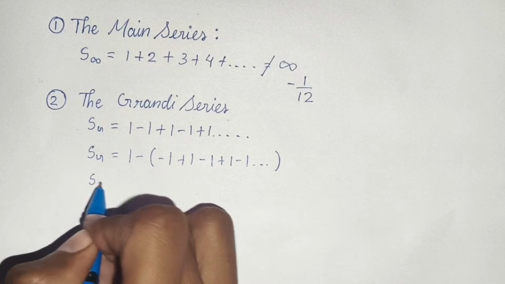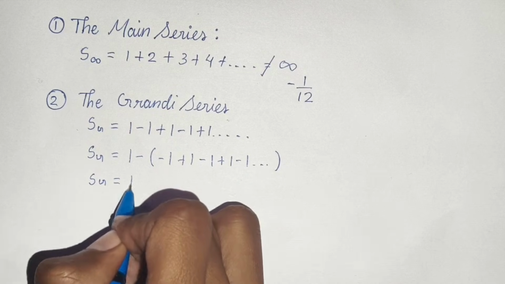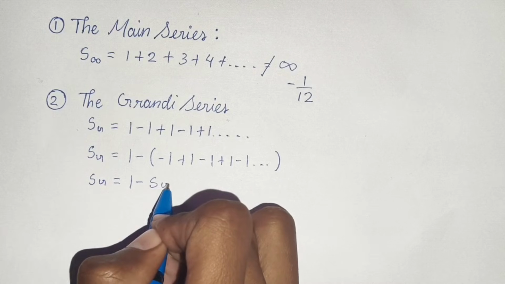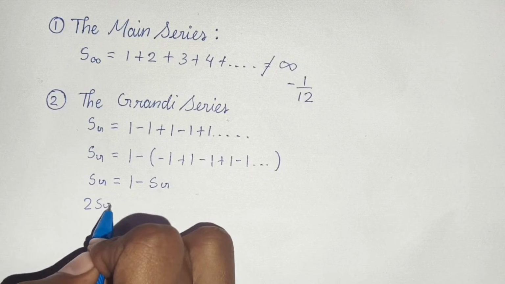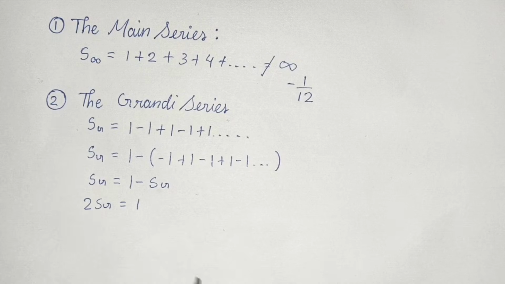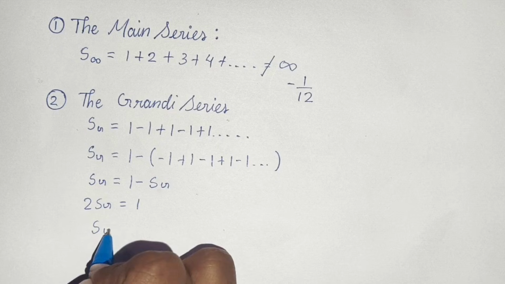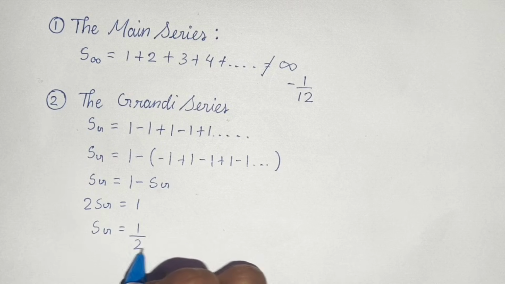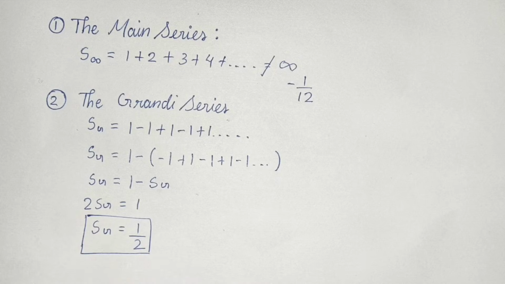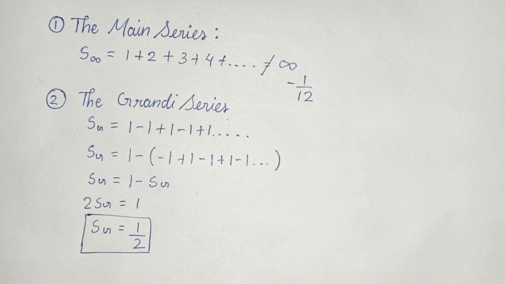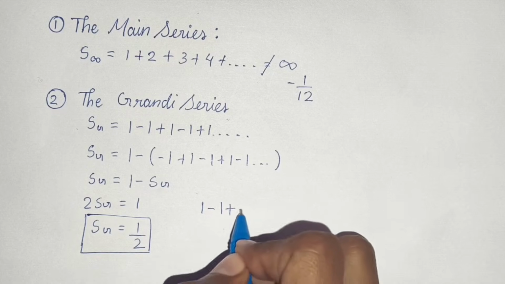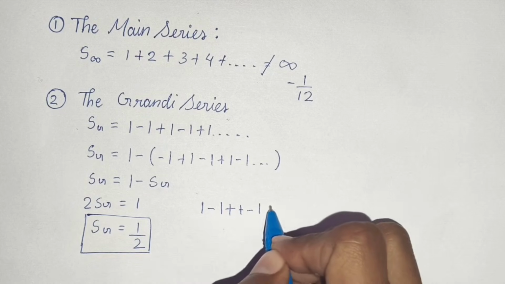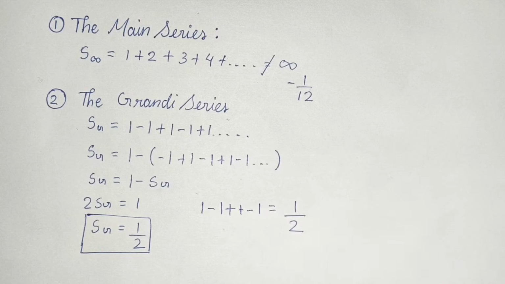So this becomes Sg equals 1 minus Sg, and we can see that 2Sg equals 1, and finally Sg equals 1 by 2. So we assign this value: 1 minus 1 plus 1 minus 1 equals 1 by 2.